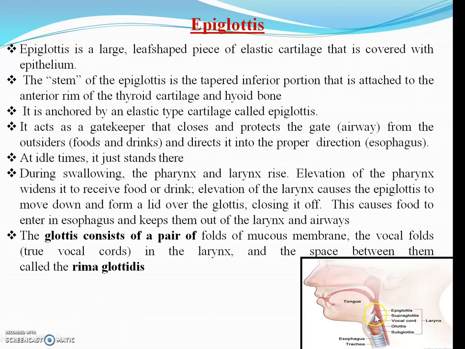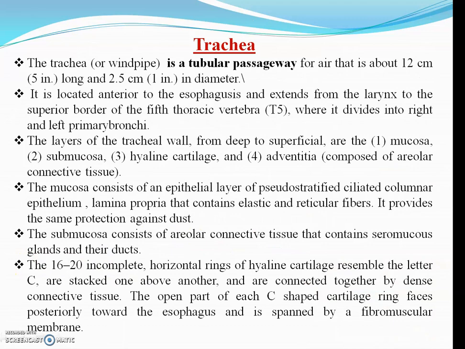You can see this is the epiglottis. This epiglottis acts as a process for blocking. When the food enters, it blocks the trachea and allows that food to enter into the esophagus. And during respiration, it opens and allows the air to enter into the trachea. The glottis consists of a pair of folds of mucous membrane, the vocal cords, that is the true vocal cords in the larynx, and the space between them is called the rima glottidis.